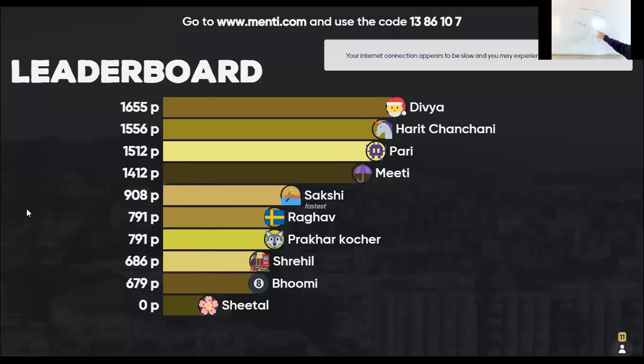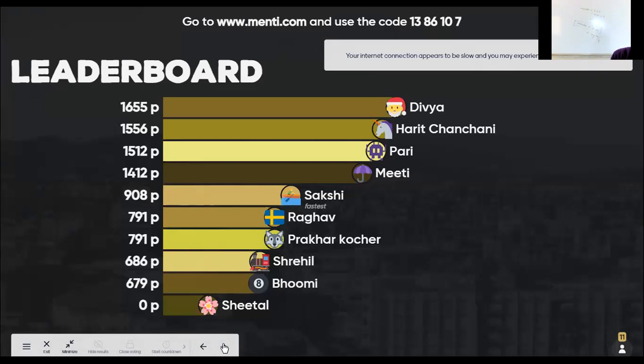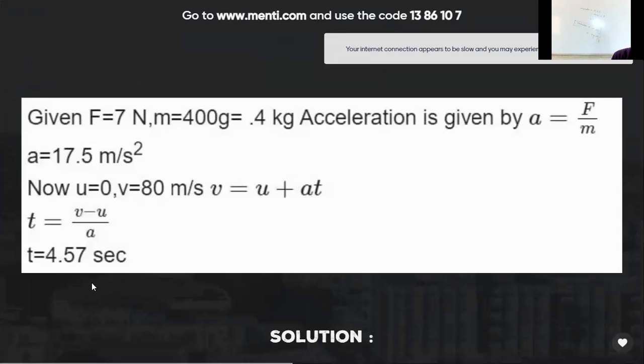This is just now mass into change in velocity. So that is change in momentum. That change in momentum gives the SI unit kg meter per second. Clear now? Those who are having doubt about the first question? Okay. So let's see the second question solution.